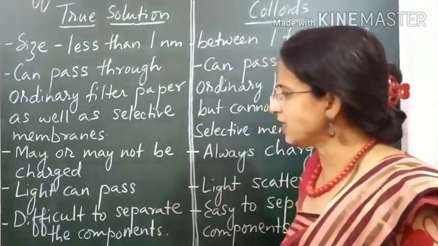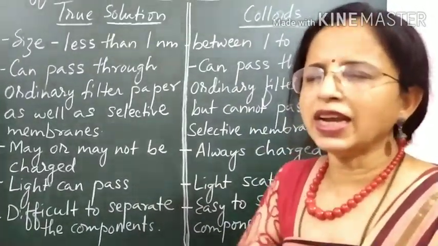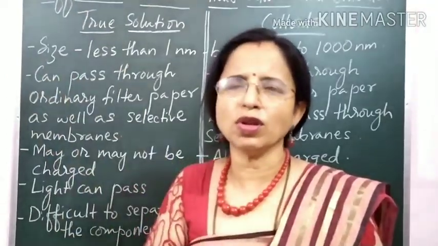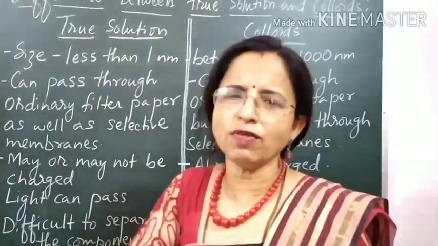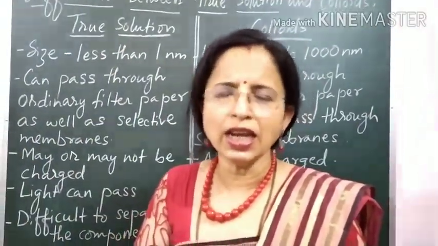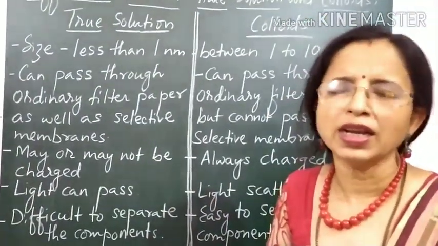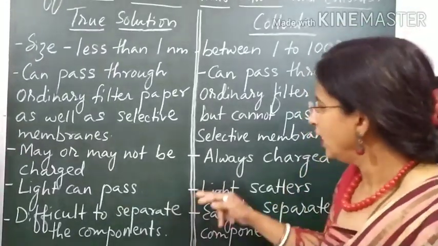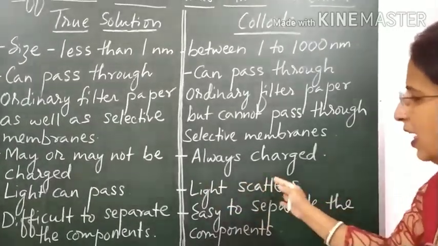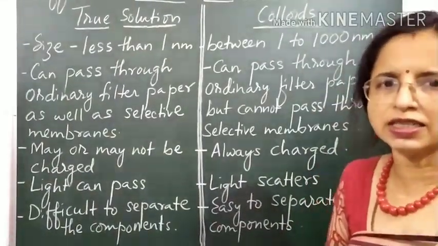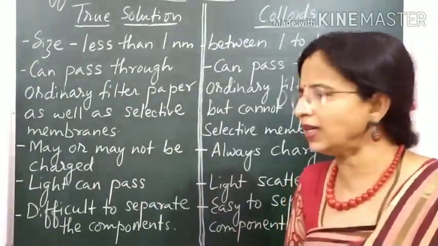Next, going to the next difference. Light can easily pass through a true solution. If I take a transparent glass and keep a true solution, true solutions are usually transparent in nature. And if I pass a torch light through it, you will see the light can easily pass. But in the same transparent glass, if I keep some blood or milk, the light is not going to pass. So, through a colloidal solution, light does not pass, it scatters. Light always scatters. The property of scattering of light we are going to see in the property section.